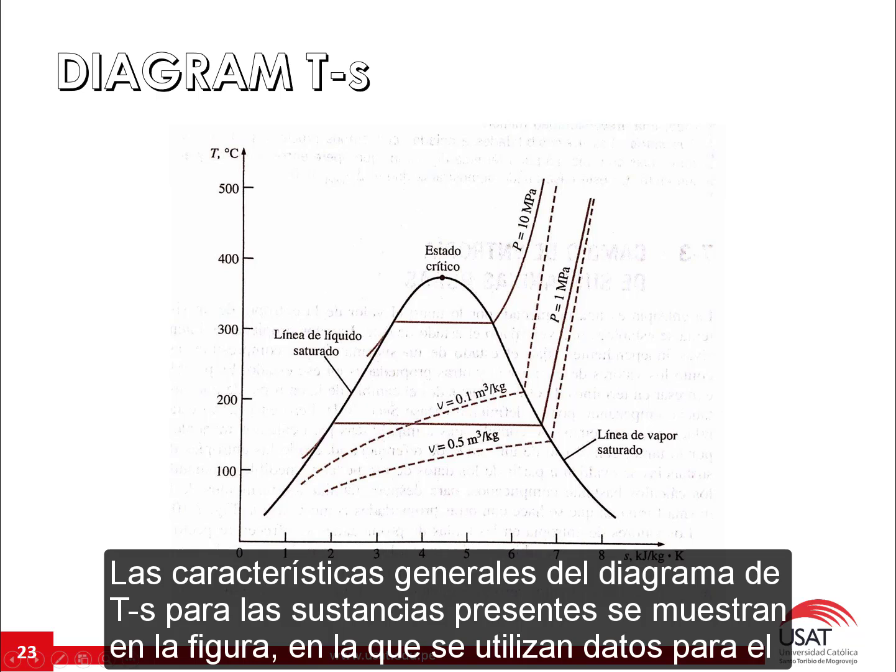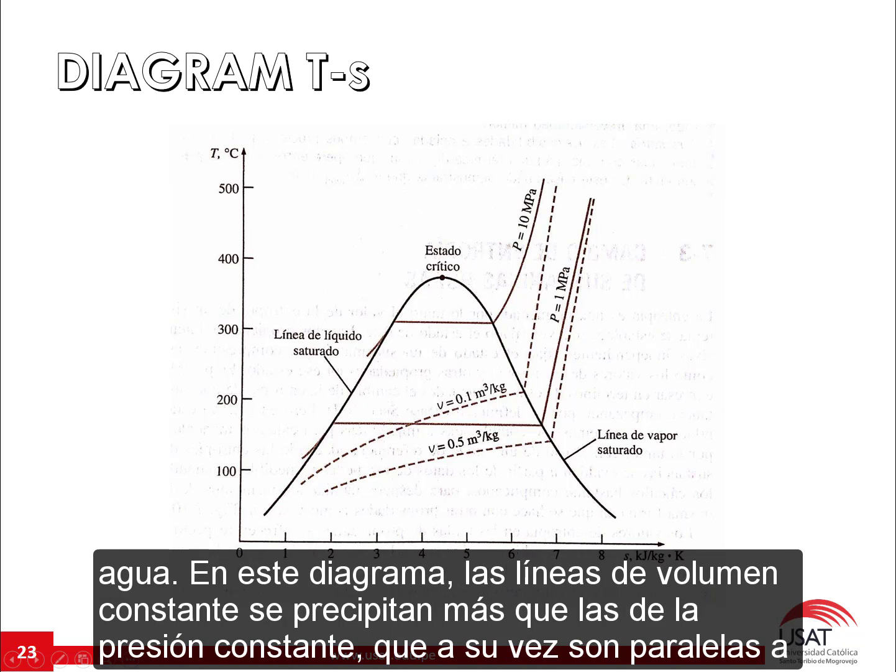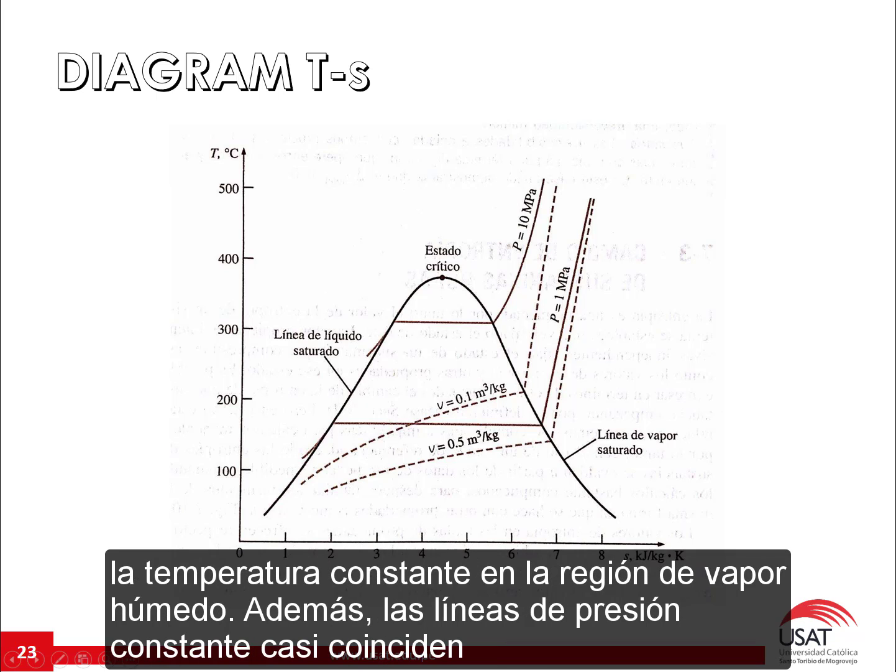The general characteristics of the T-S diagram for pure substances are shown in the figure, in which data for water are used. In this diagram, the lines of constant volume are steeper than those of constant pressure, which in turn are parallel to those of constant temperature in the humid vapor region. Also, the constant pressure lines almost coincide.